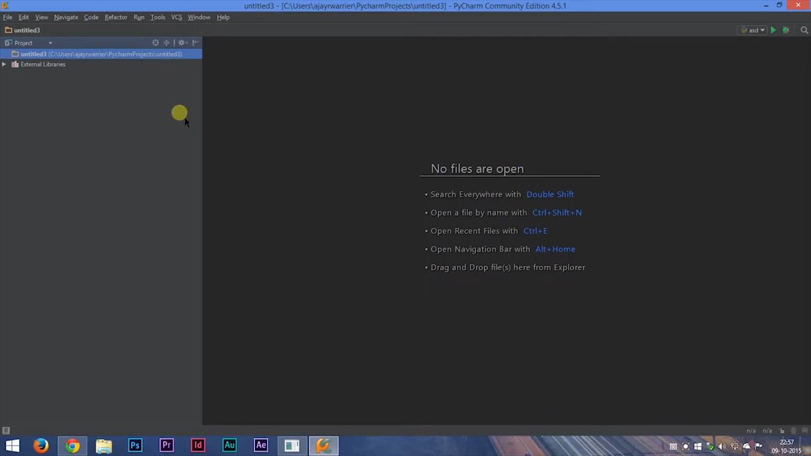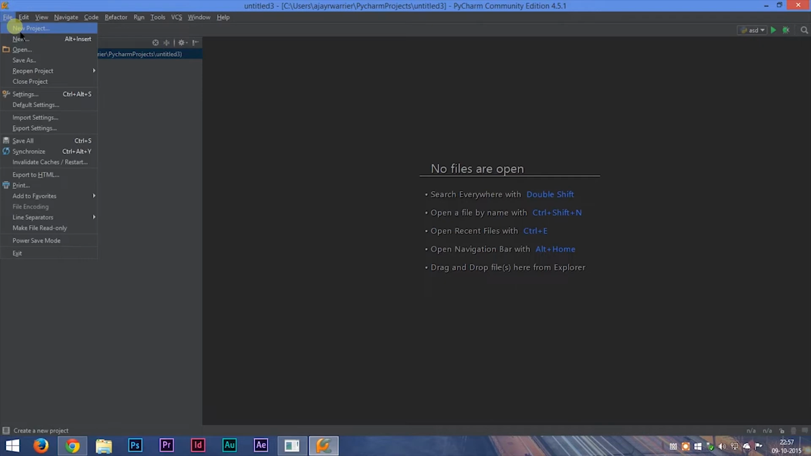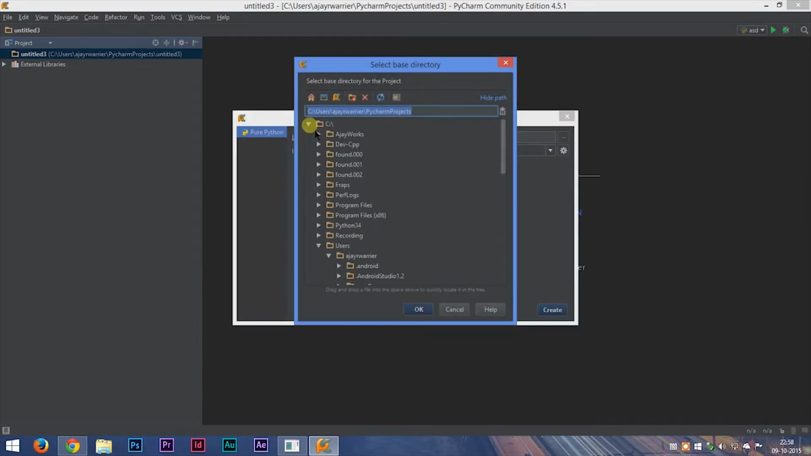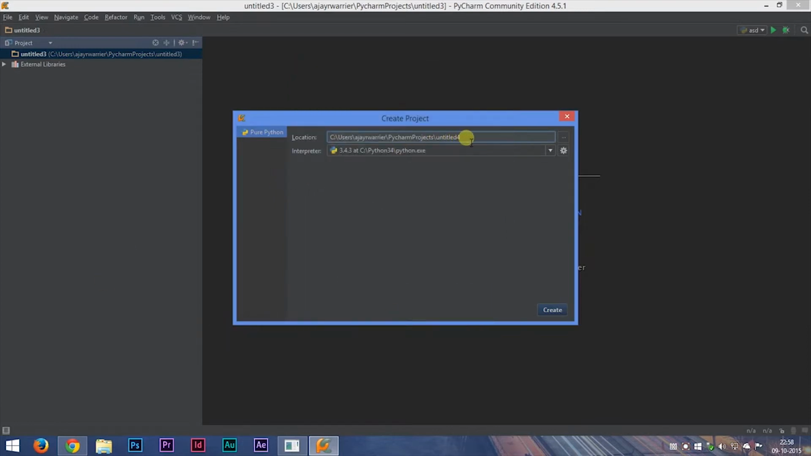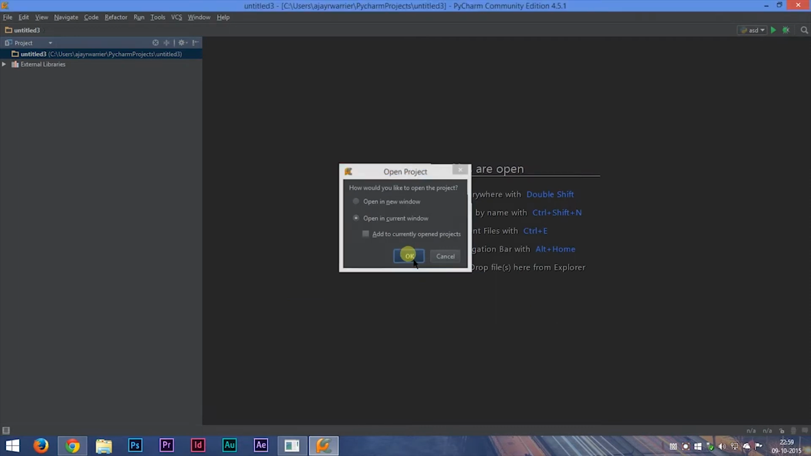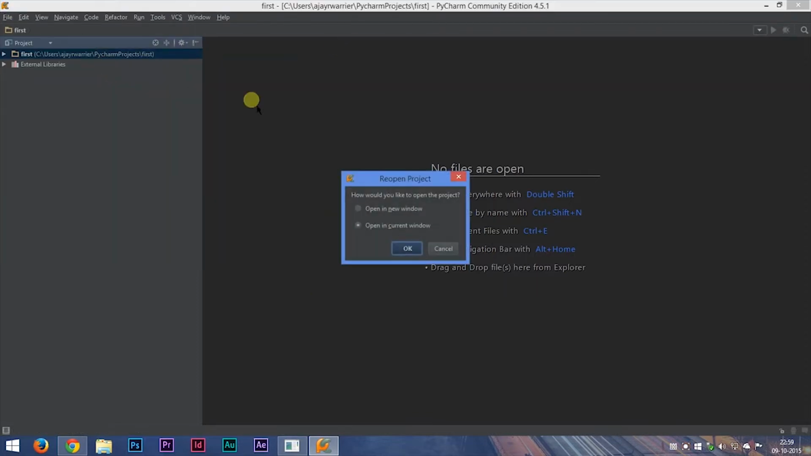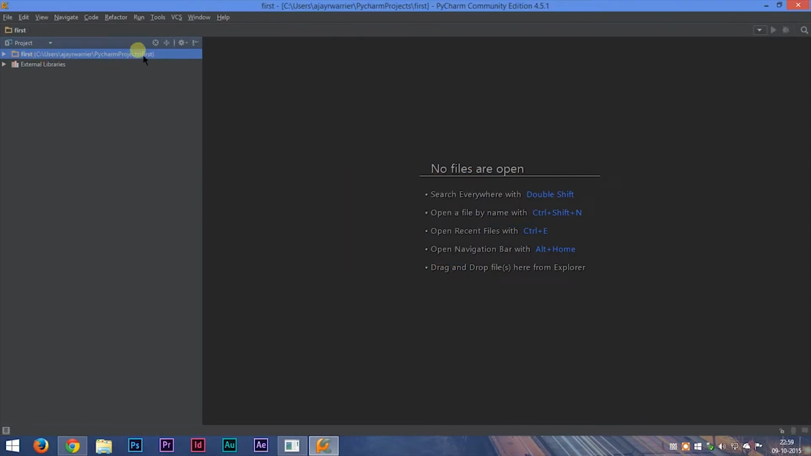Now to start off, go to File and click on New Project. You can select the location of your project by clicking here, and you can select wherever you want, and you can change the name by replacing the text over here. We'll name it first because it is our very first program. You can name it anything you want, and PyCharm will create a project location. All the files of your project will be saved in this first folder.